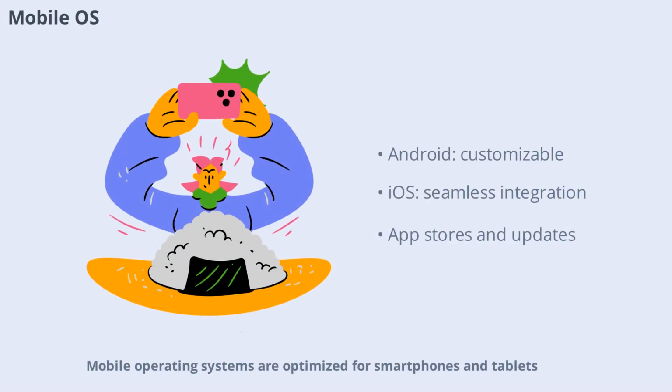Mobile operating systems are optimized for smartphones and tablets, focusing on touch interfaces and mobile connectivity. Android, developed by Google, is the most widely used mobile OS globally, offering customization and a vast app ecosystem. iOS, created by Apple, is known for its smooth performance and tight integration with Apple hardware. Both systems provide app stores, security features, and regular updates to enhance user experience.